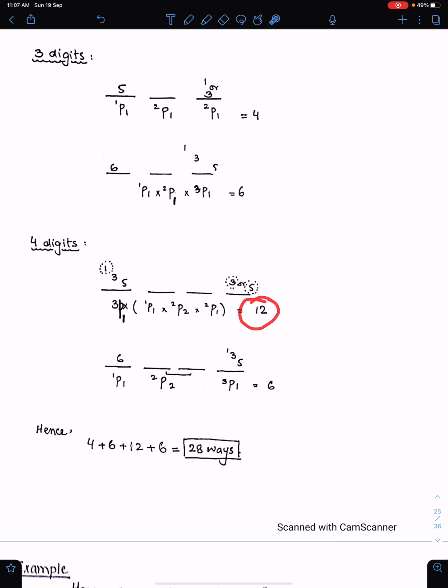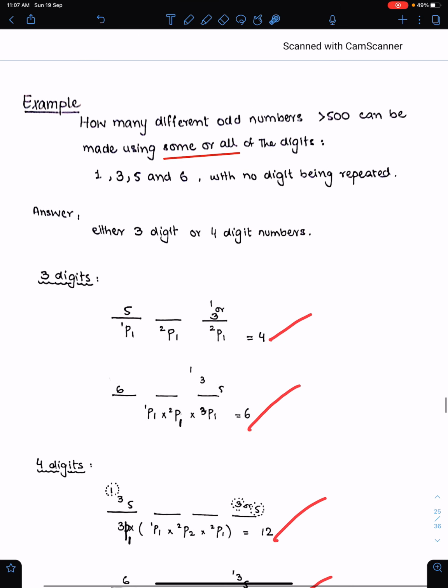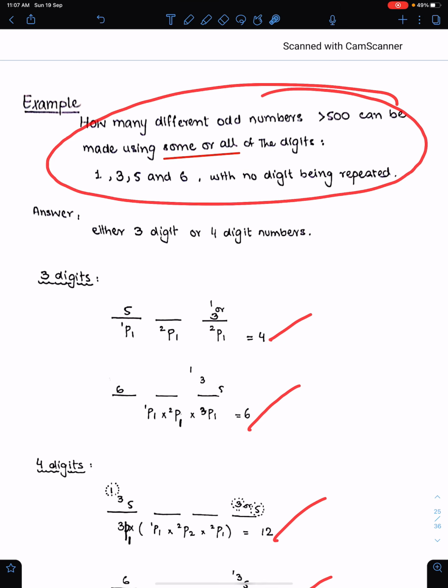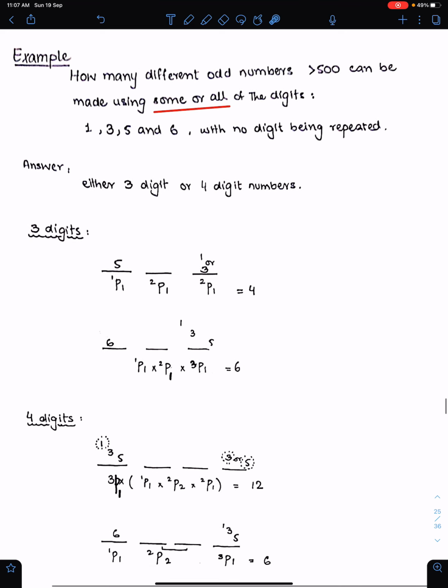There are 12 ways. When we have 6 here, then we can have either 1, 3 or 5 here. So 3p1 for this, 2p2 for these two digits, and 1p1 for this. So we just need to add all these ways to get the total number of ways for this question. So when this restriction is there, sum or all, then the digit could be either 3 digit or 4 digit.